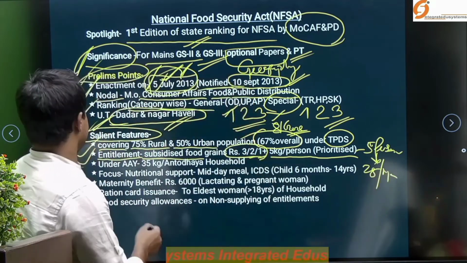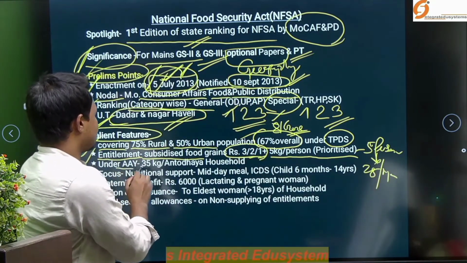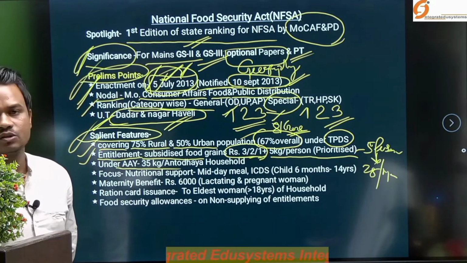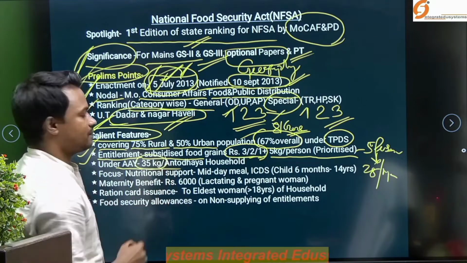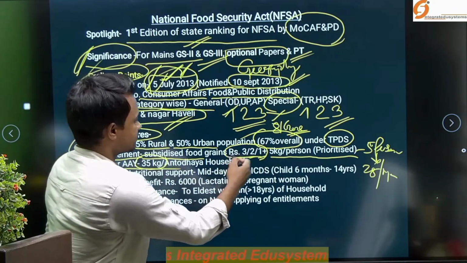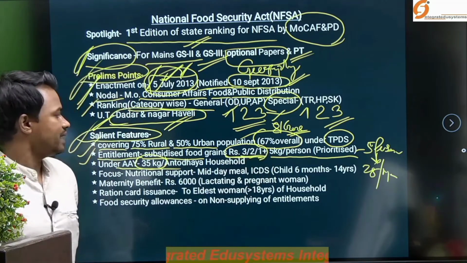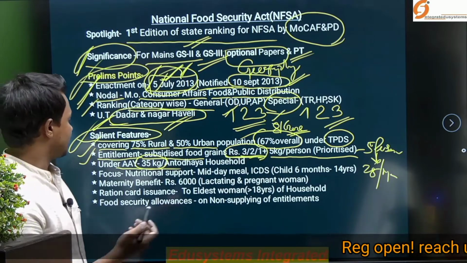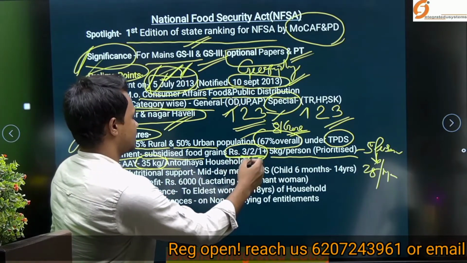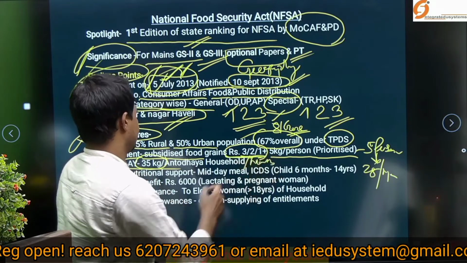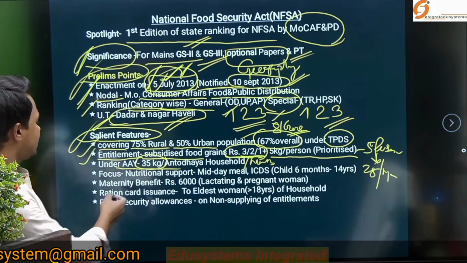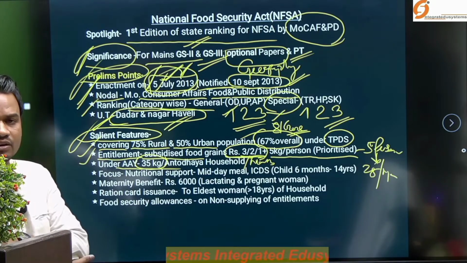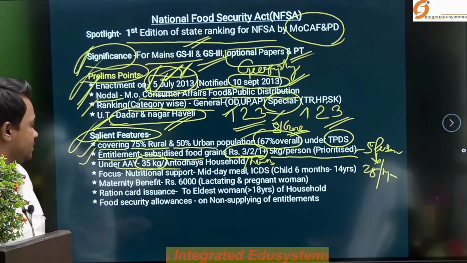The next important thing is that there is another category, the Antyodaya household category. In this category, a provision of 35 kg of food grains is given per household per month, particularly under the Antyodaya Anna Yojana, or AAY, scheme.